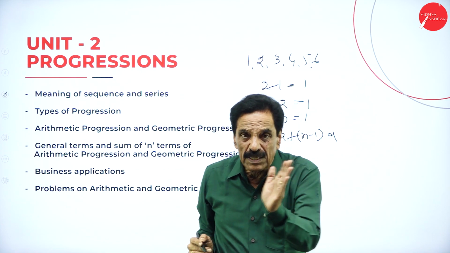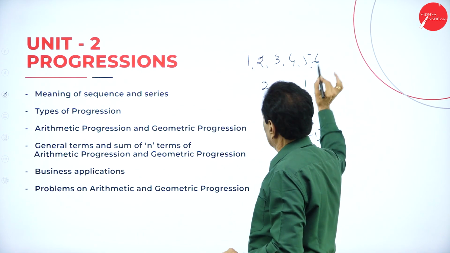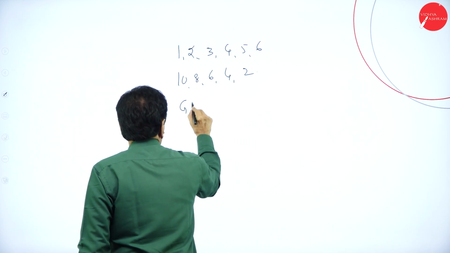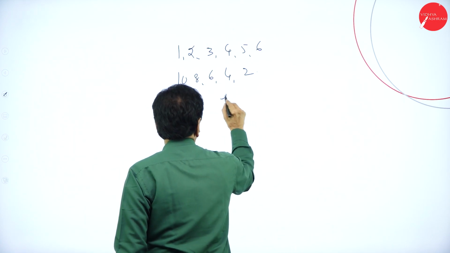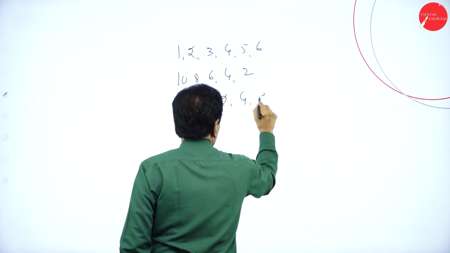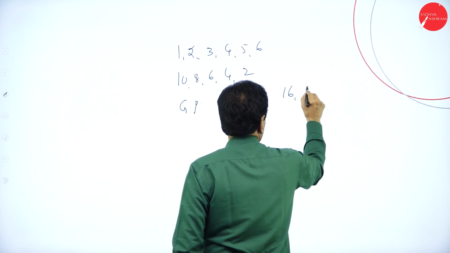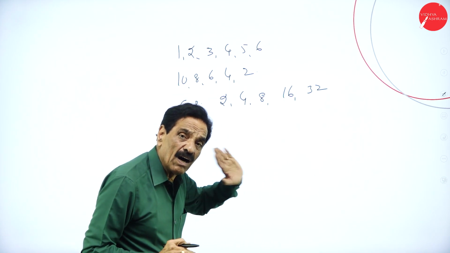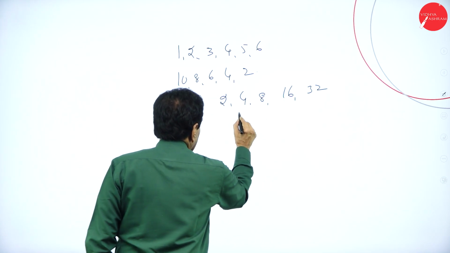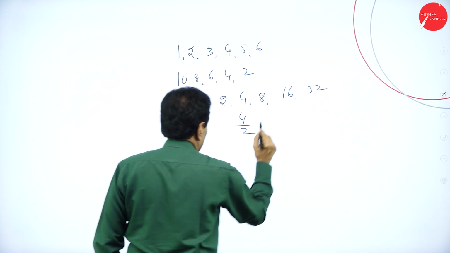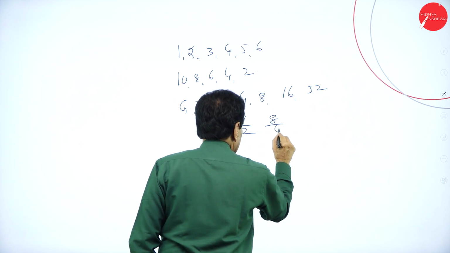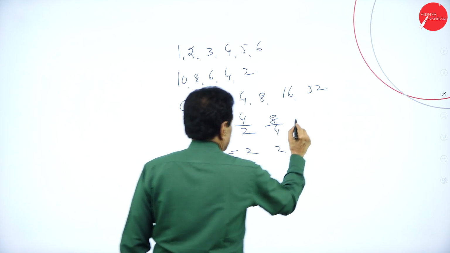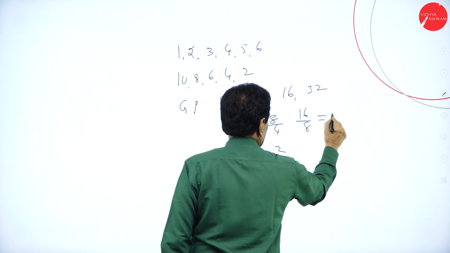So it will move arithmetically slowly: 1, 2, 3, 4. Then we have geometric progression, GP. It will jump like this: 2, 4, 8, 16, 32. What is the difference? The common ratio is called R here. How is it found? Second number divided by first number, third number divided by second number. See that? 2 2s are 4, 4 2s are 8, 16 divided by 8 is also 2.